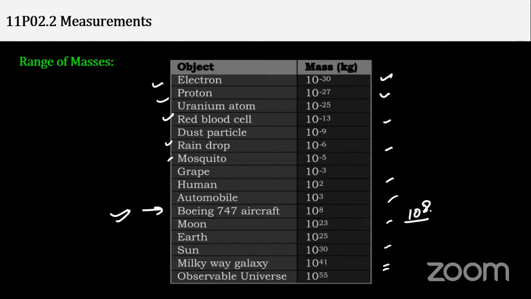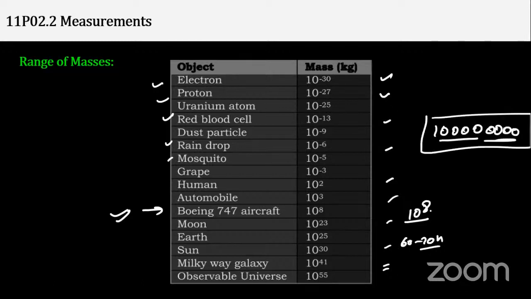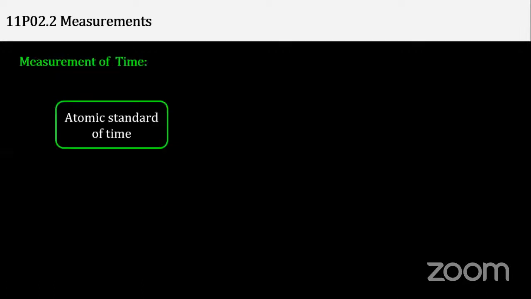See, we people have a mass of approximately 60-70 kg maybe. Right? Can you imagine, students? This much kg, a human can't have. So it's a Boeing 747 aircraft.